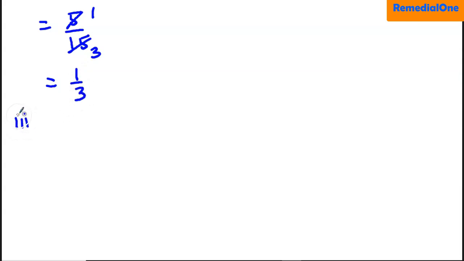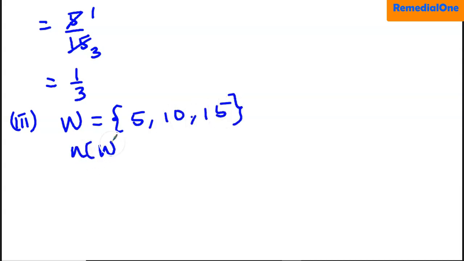The third one, numbers that are divisible by 5. So we said that W should be those divisible by 5. We have 5, 10, and then 15. So the number of them is 3.